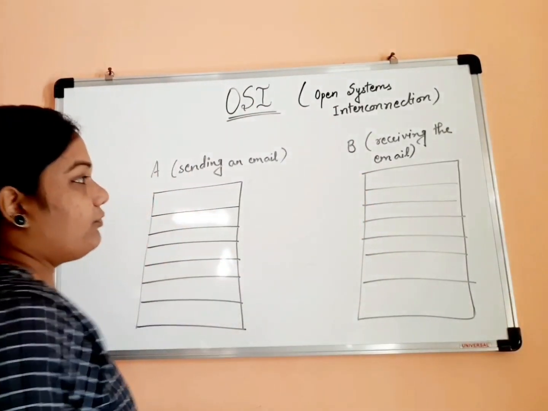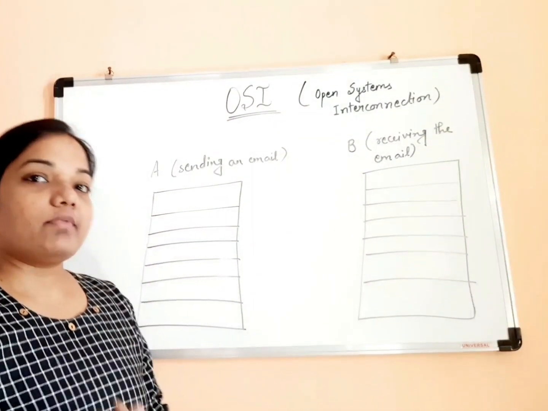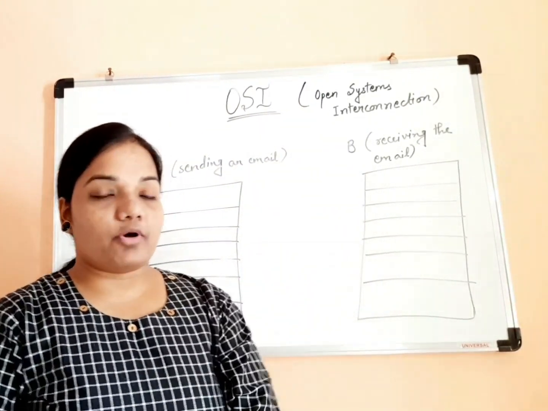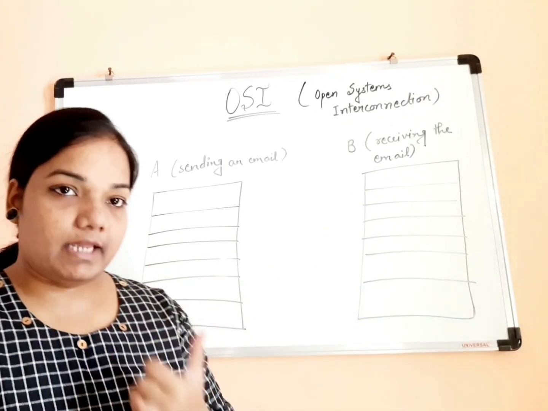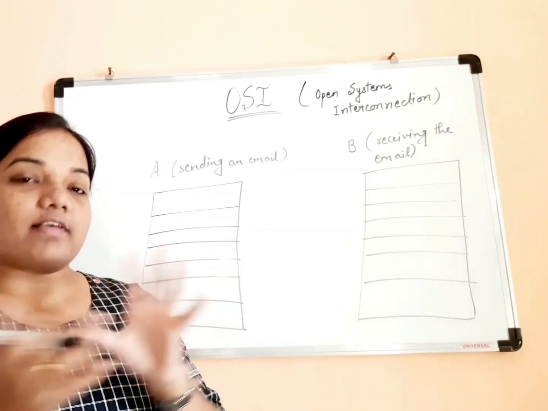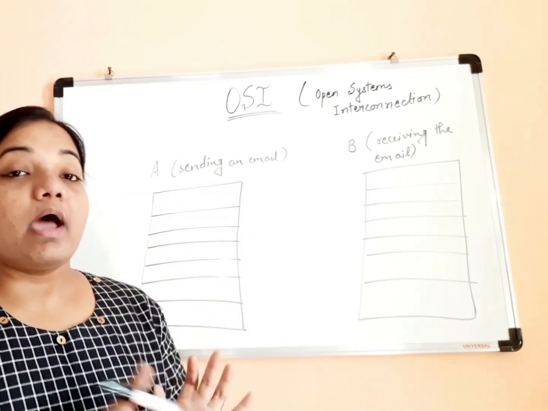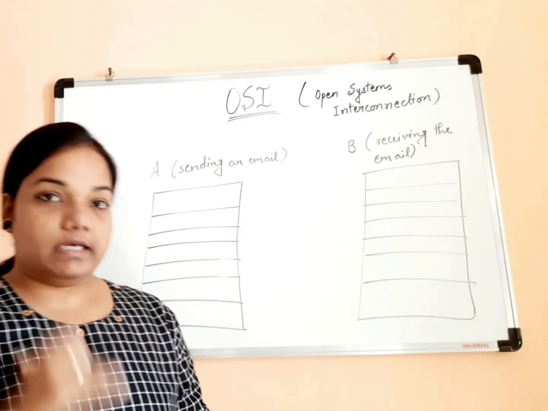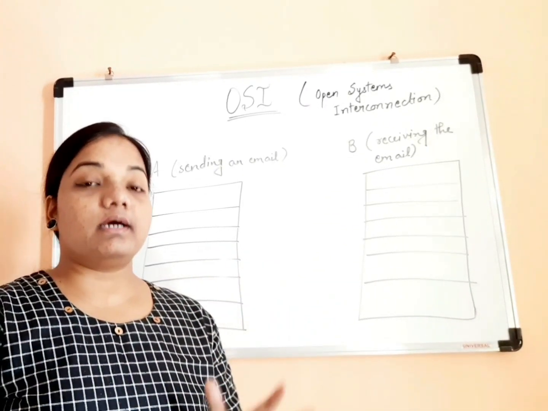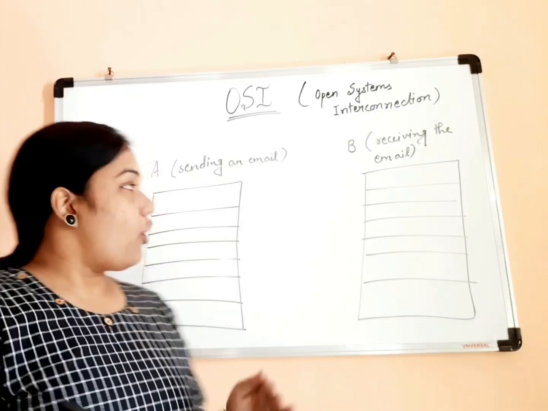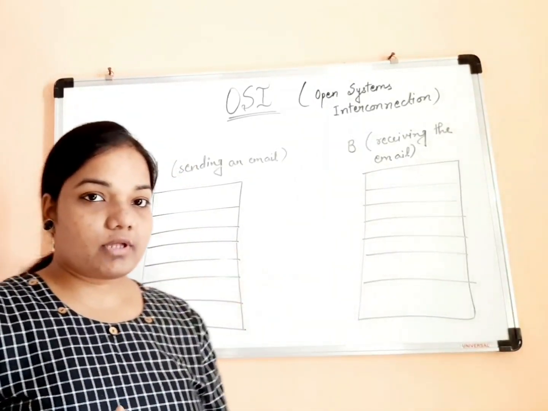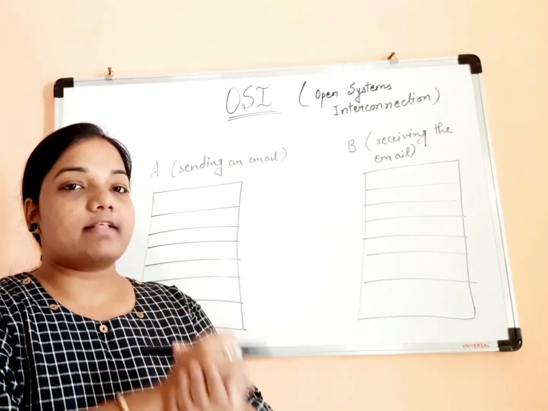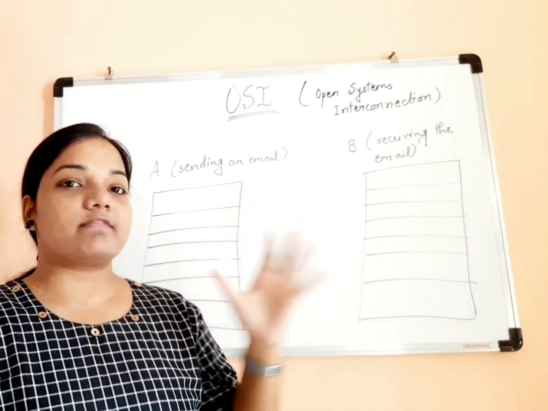Fine. Now one important part is, what are the names of these 7 layers? These 7 layers of the OSI model are very important. You should be remembering the names. And it is not just the 7 names you need to remember, but in this case the sequence is also very important, because all these layers are in some way or the other dependent on each other. Collaboratively, all these 7 layers help the two parties to communicate.